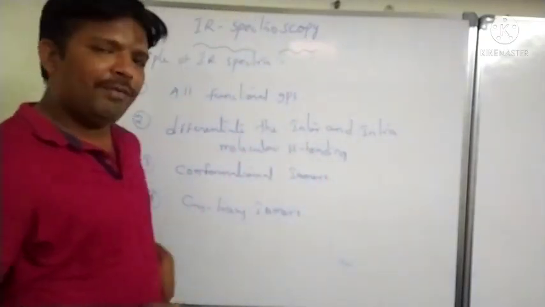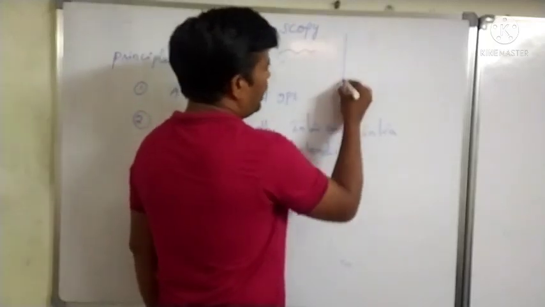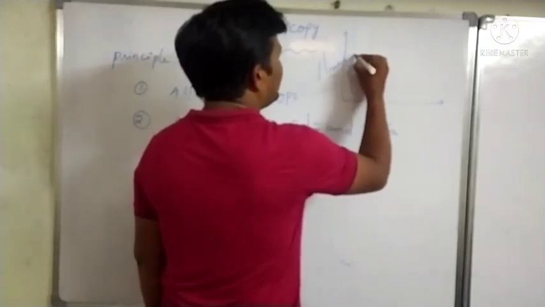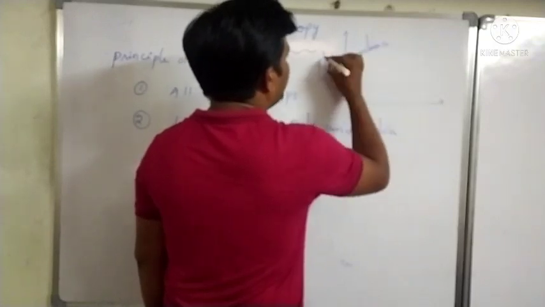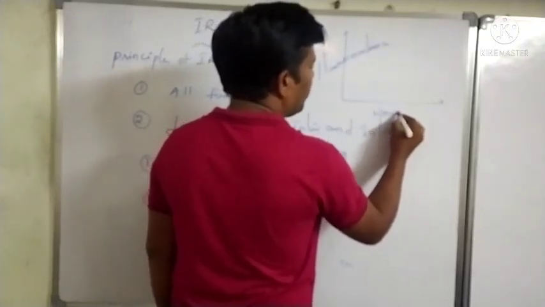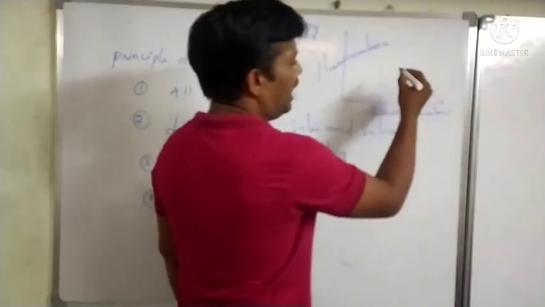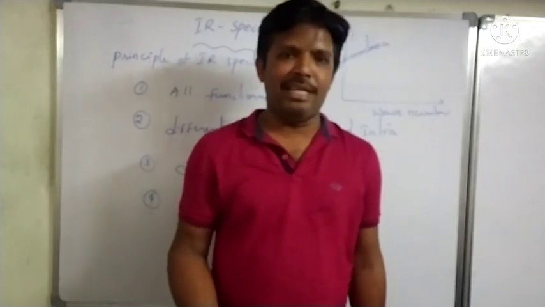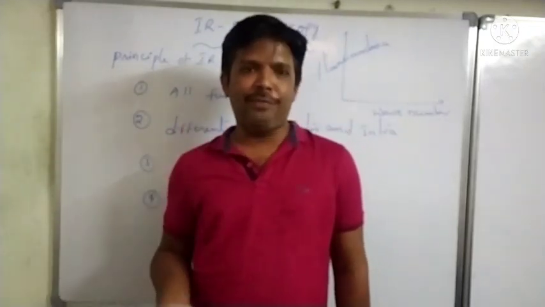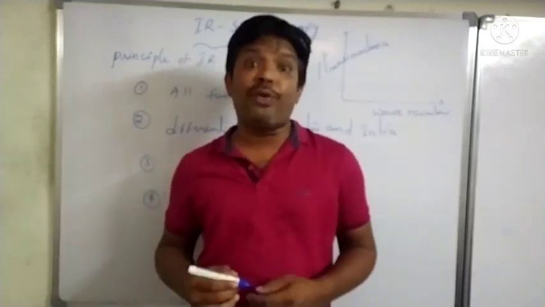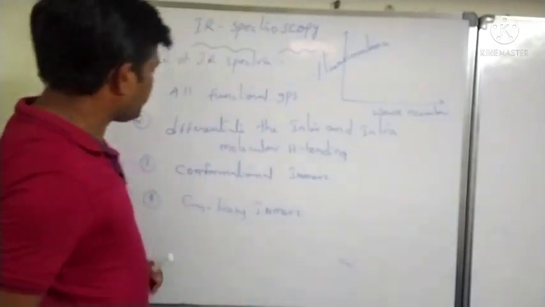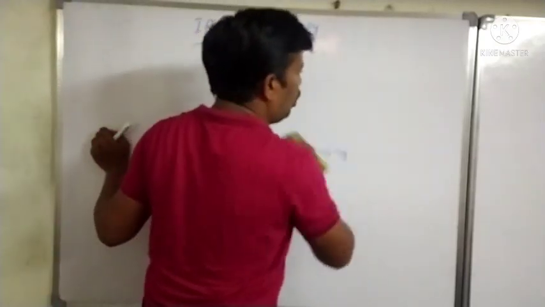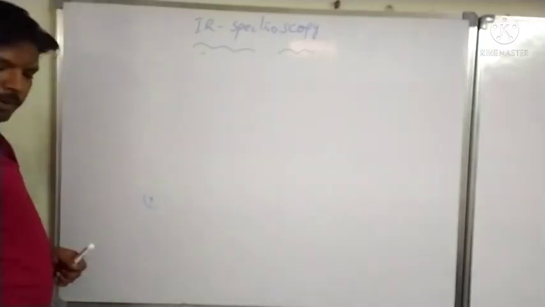When we draw the graph between percentage of transmittance and wave number, we get the IR spectrum. We will see different absorption ranges or absorption peaks in different regions for the different functional groups which are present in a molecule.